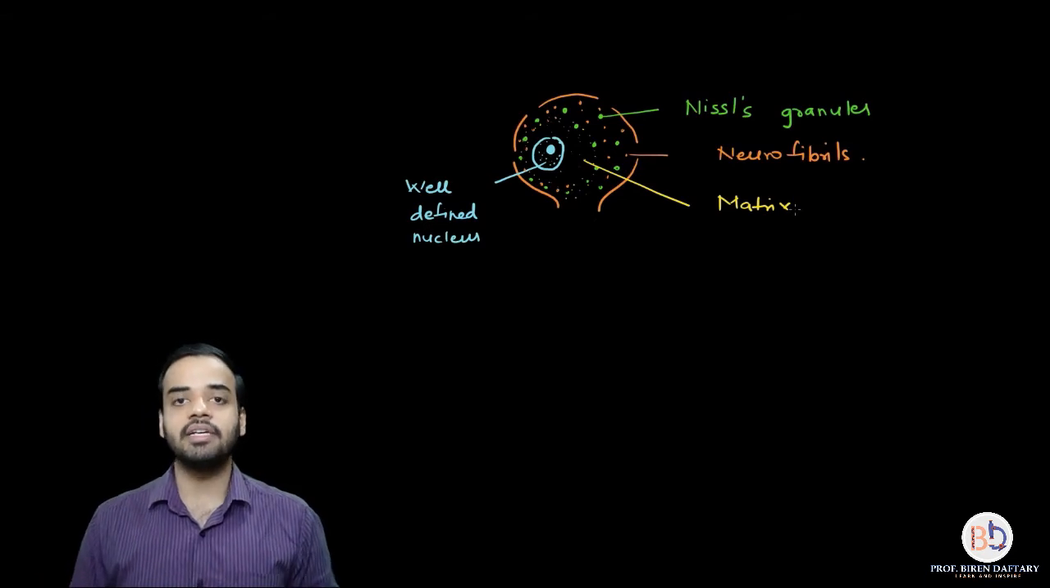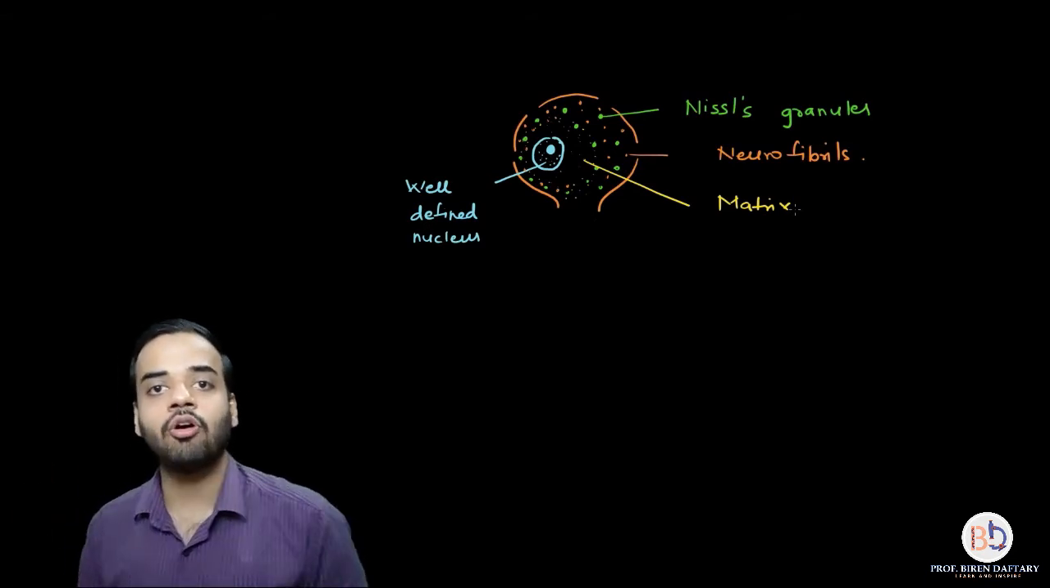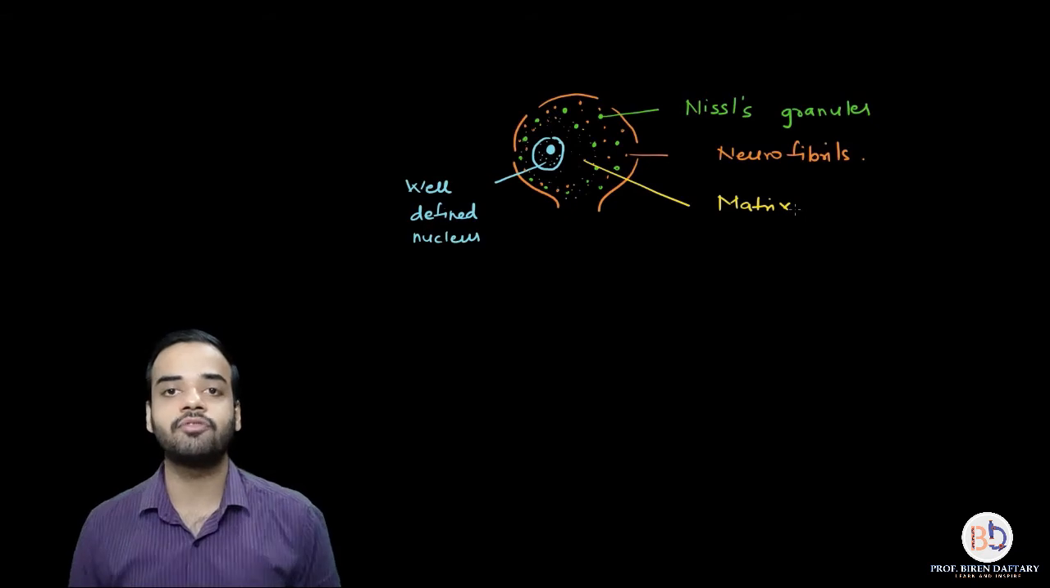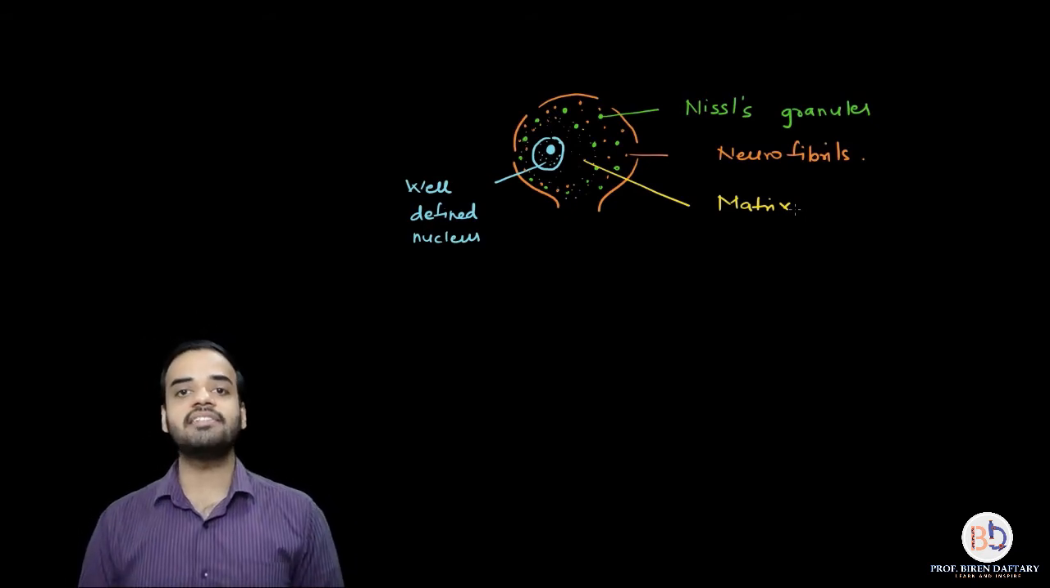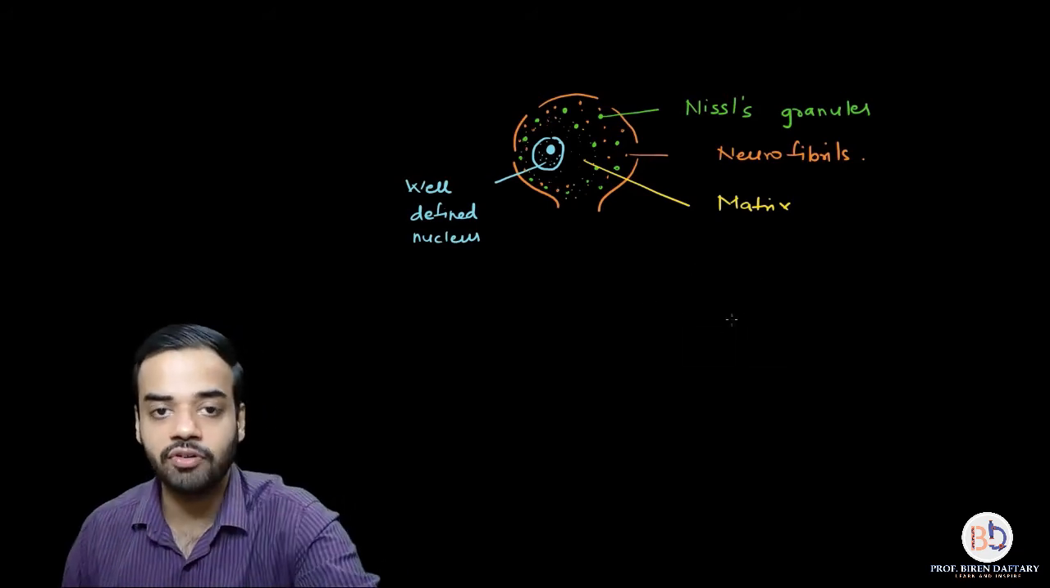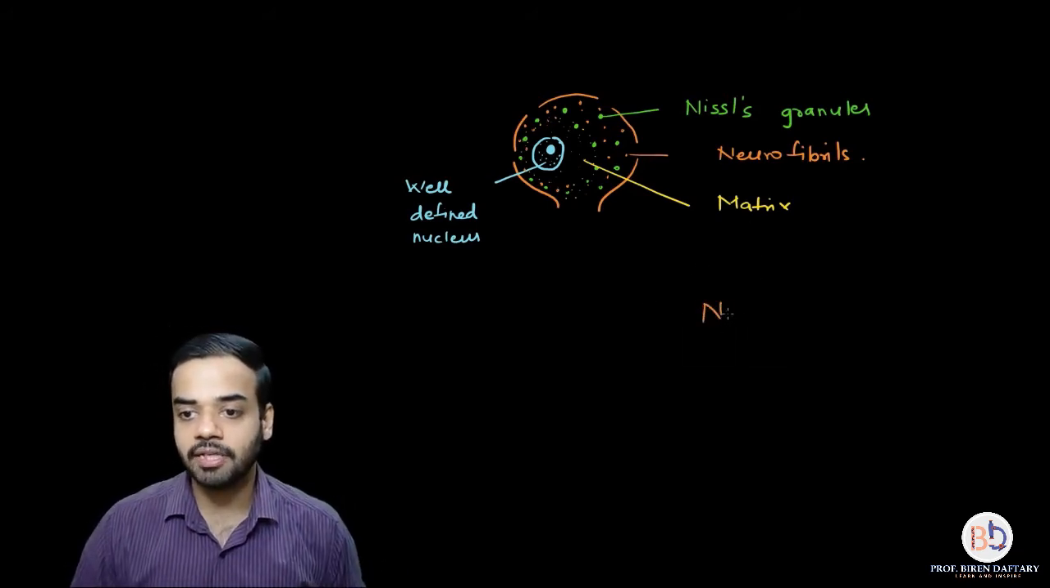Is this clear? Now coming to the function of Nissl's granules and neurofibrils. What are the functions? These Nissl's granules play a very important role in the formation of a neurotransmitter. Now let me write down the word over here. What is the meaning of neurotransmitter?